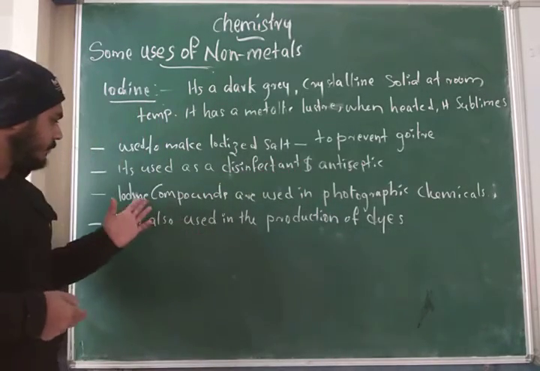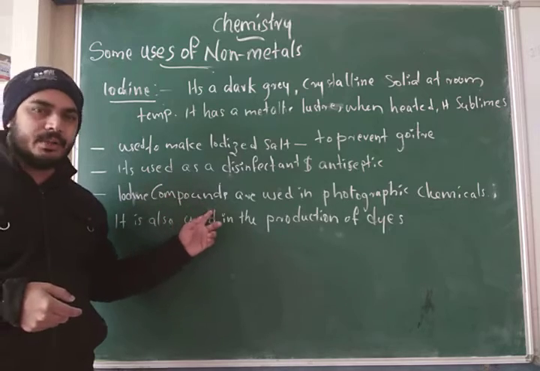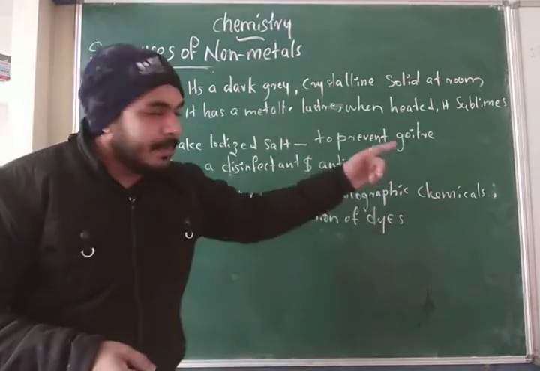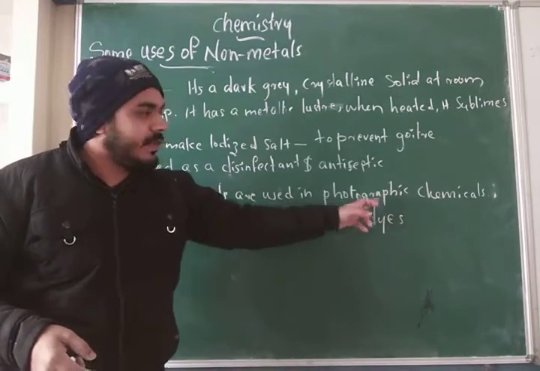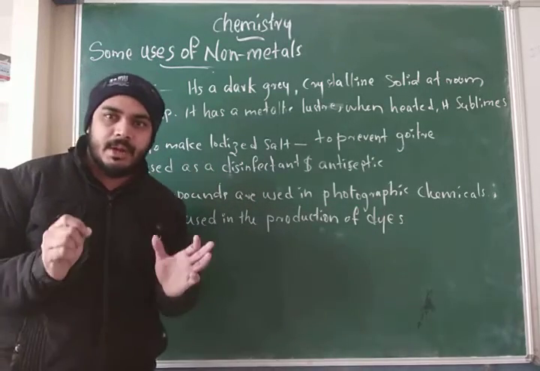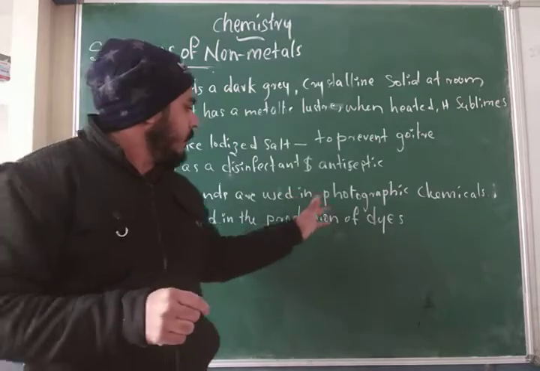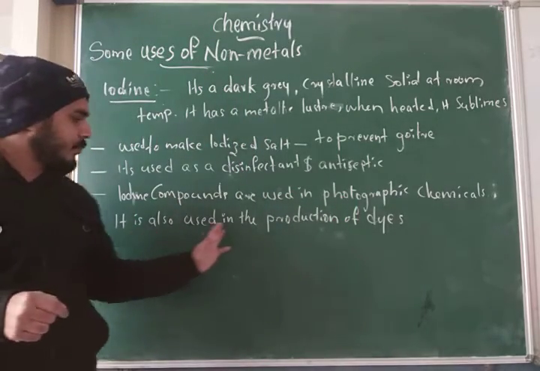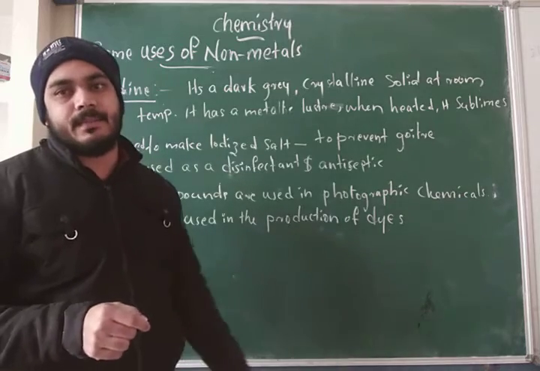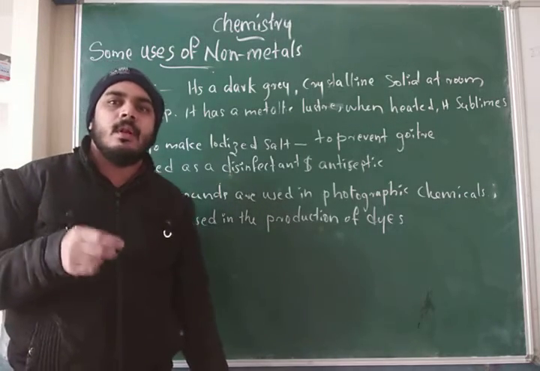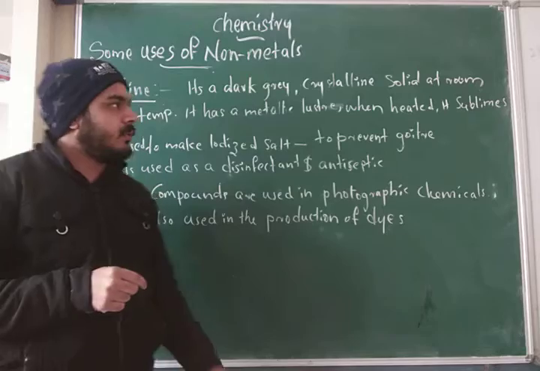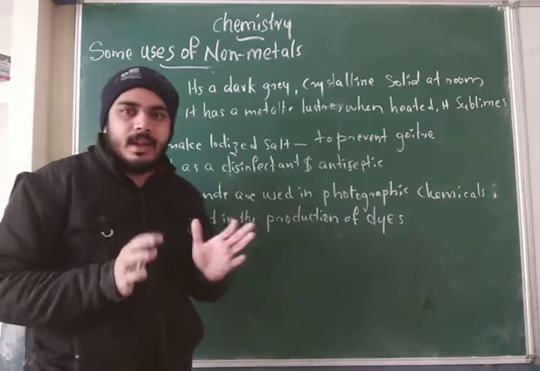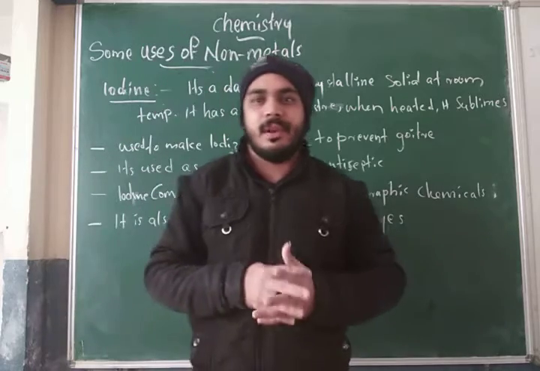And next one, iodine compounds are used in photographic chemicals. And next one, it is also used in the production of dyes. So these are the main uses of iodine. It is very helpful for humans in different ways.